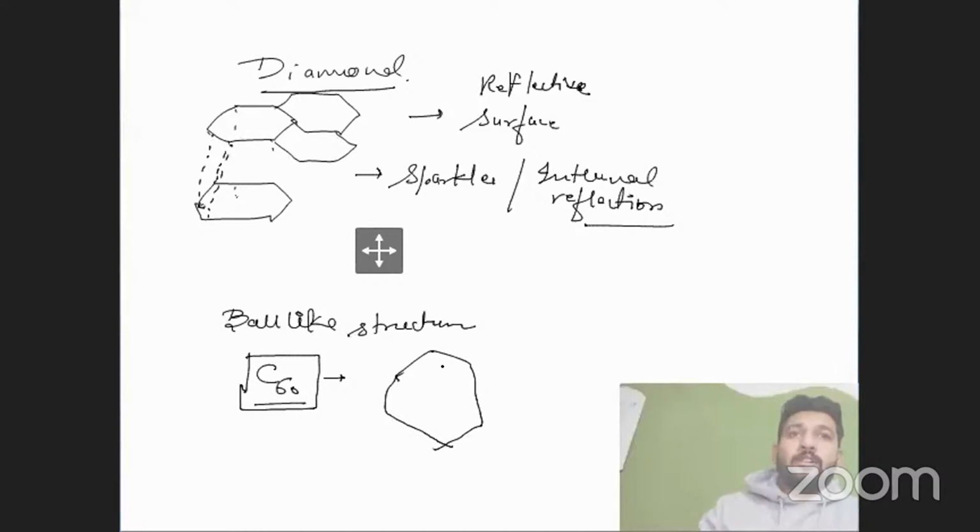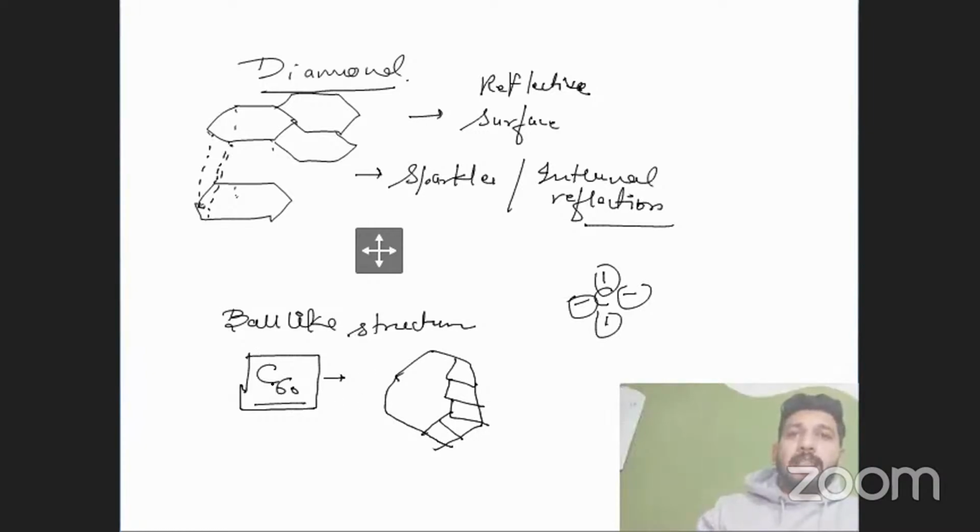I will not draw it completely, but I will explain that specific thing. Each carbon is attached with other carbons, right? As we know, carbon can form 4 bonds with different carbons, right?